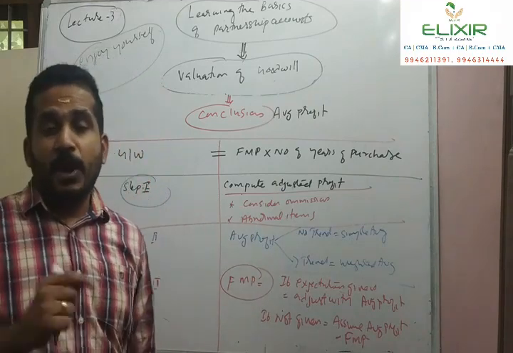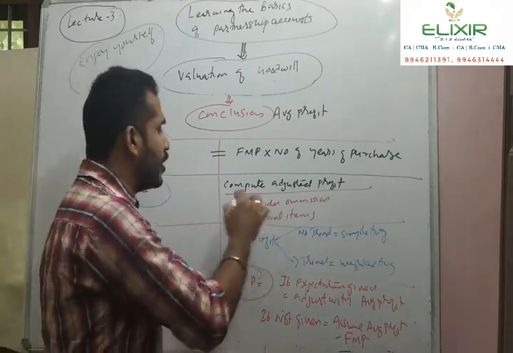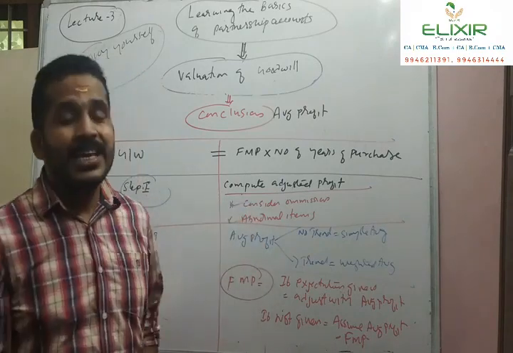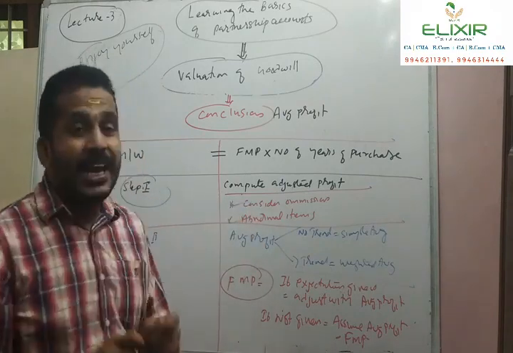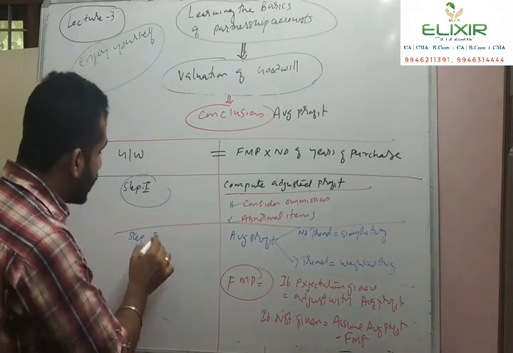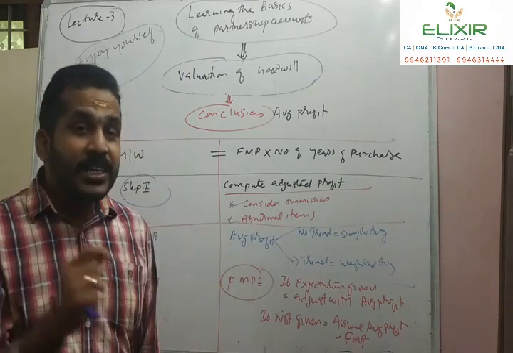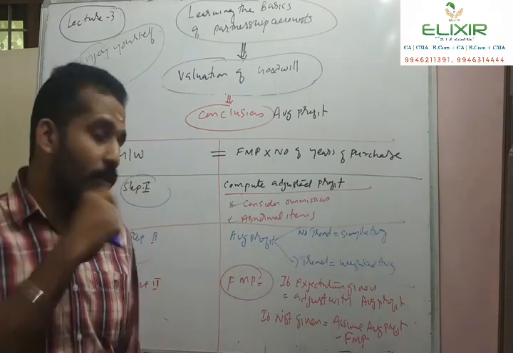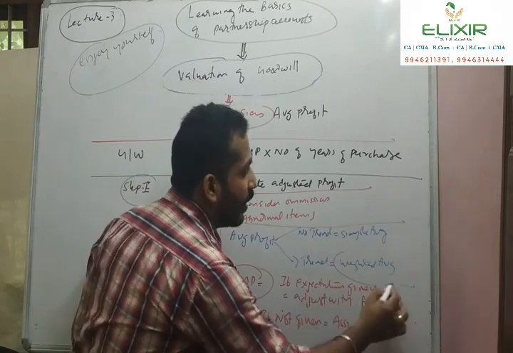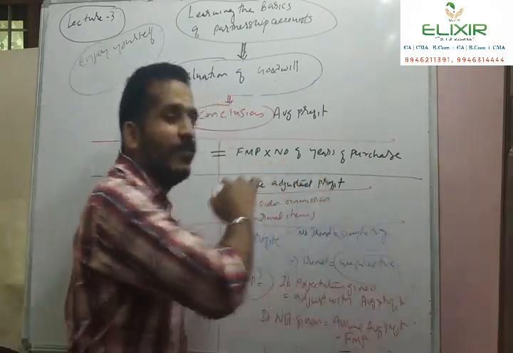If the profit given in the question has to be adjusted for omissions or abnormal items, first we calculate the adjusted profit, and then in step 2 we calculate the average profit. If there is a trend in profit, either increasing or decreasing, we apply the weighted average method. If there is no such trend, we apply the simple average method.